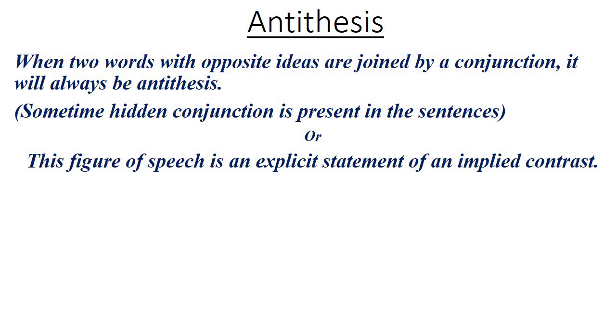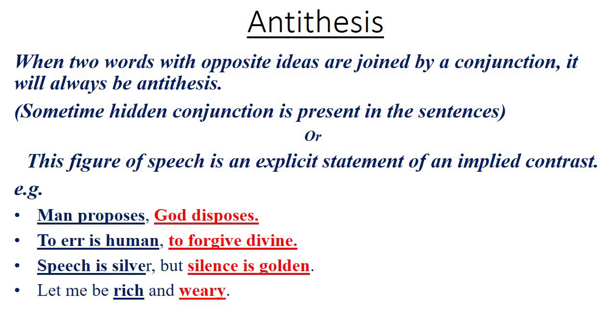Sometimes a hidden conjunction is also there. Dear students, whenever a conjunction is going to join or a hidden conjunction is going to be found, in that condition, that sentence will show the thought, not the word. That's why in that condition, that sentence will be antithesis as a figure of speech. For example, I have 4 examples for you.